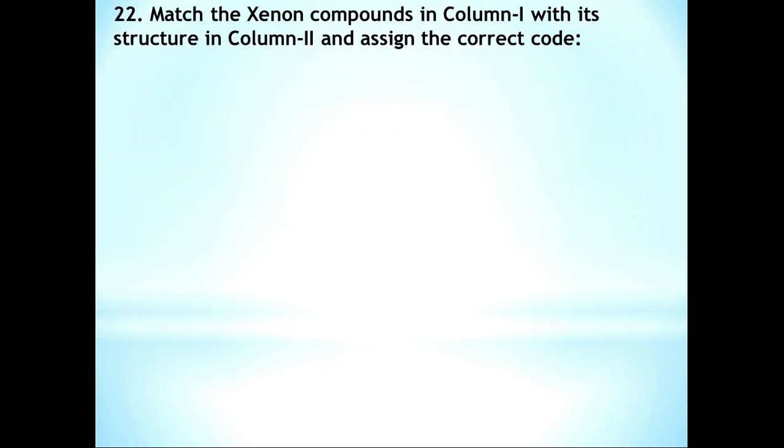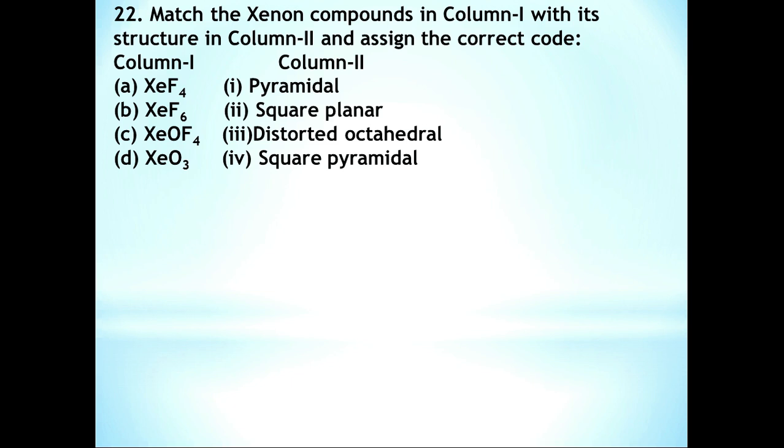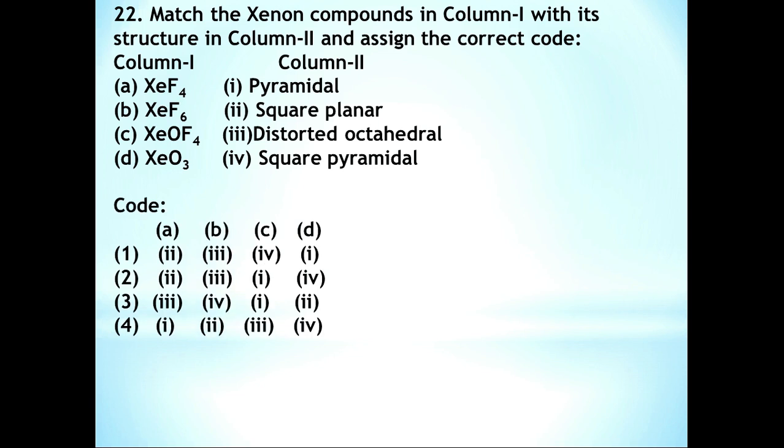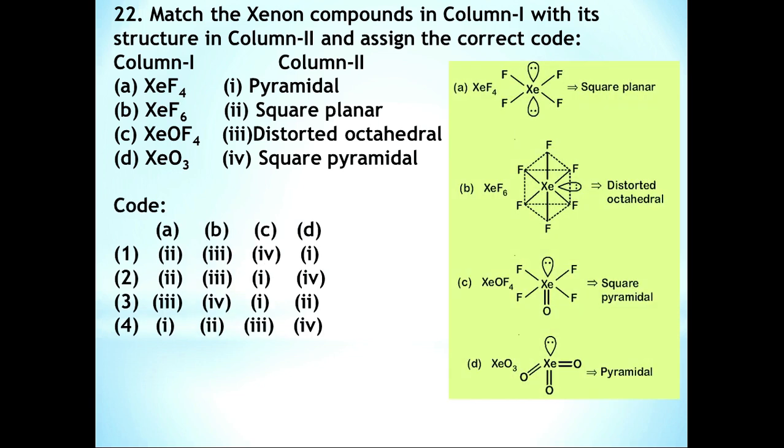Question number 22. Match the xenon compounds in column 1 with their structures in column 2 and assign the correct code. Here we have 4 xenon compounds and 4 different geometries, and we have to match these. XeF4 is square planar. XeF6 is distorted octahedral, distorted because of the presence of the lone pair of electrons.